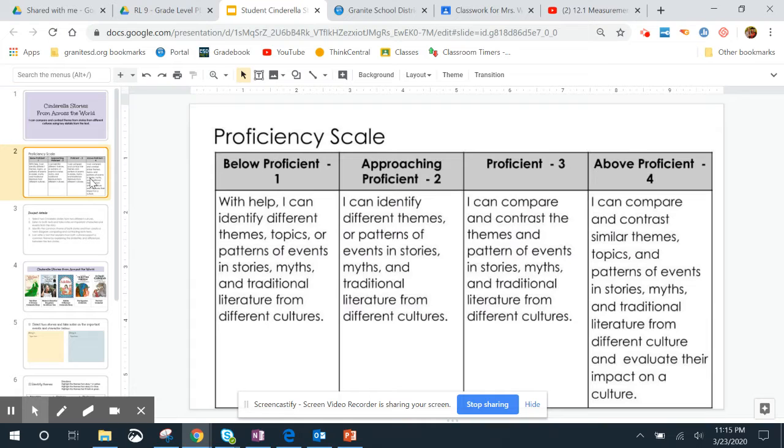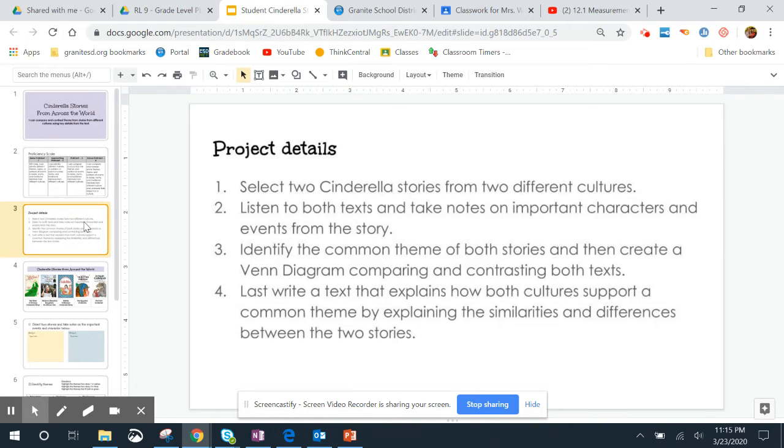project. So first, the proficiency scales. We're looking at a 3 or higher. So a 3 says, I can compare and contrast the themes and patterns of events in stories, myths, and traditional literature from different cultures. If you would like to achieve a 4 on this assignment, I can compare and contrast similar themes, topics, and patterns of events in stories, myths, and traditional literature from different cultures and evaluate their impact on culture. So seeing how do these stories affect either our culture or how did they affect the culture where they were written.